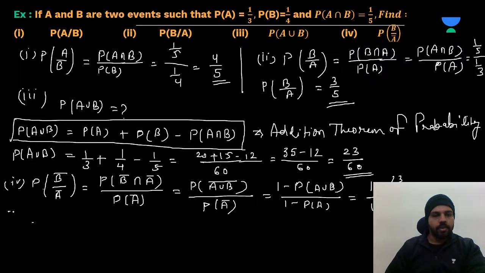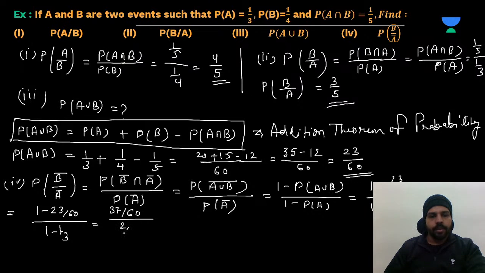I am writing the values over here because they are not visible to you. So 1 minus 23 by 60 divided by 1 minus 1 upon 3. Here you can take LCM in the numerator. It will be 60 minus 23. 60 minus 23 is how much? 37. So 37 divided by 60, and here this will be 2 by 3.